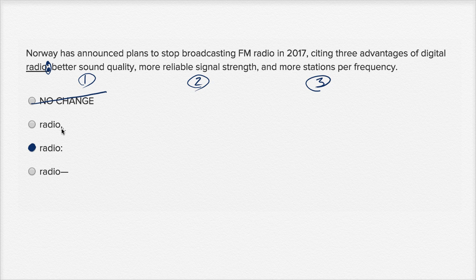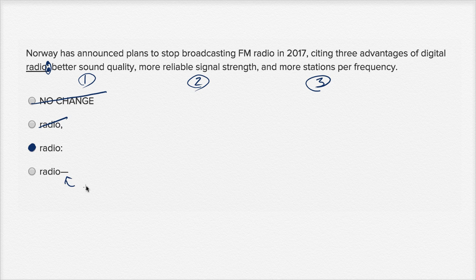Now, comma right over here, that also felt weird. Citing three advantages of digital radio, comma, better sound quality, comma, more reliable signal strength, comma, and more stations per frequency. That's just a strange use of a comma right over there.